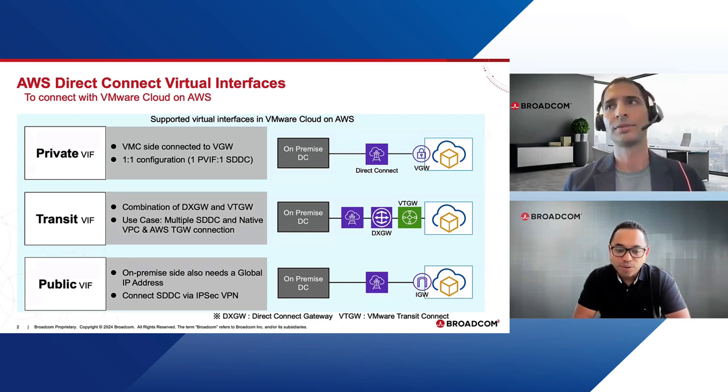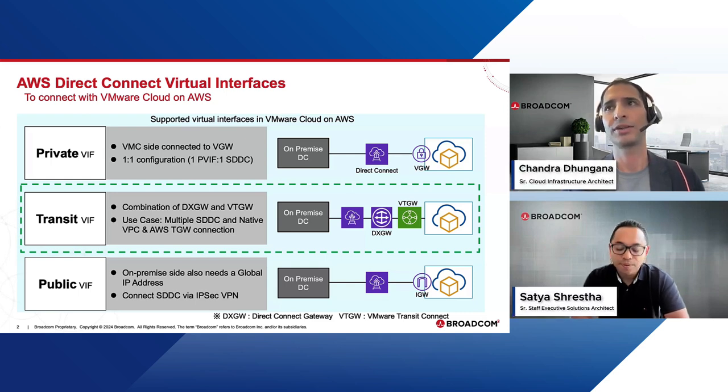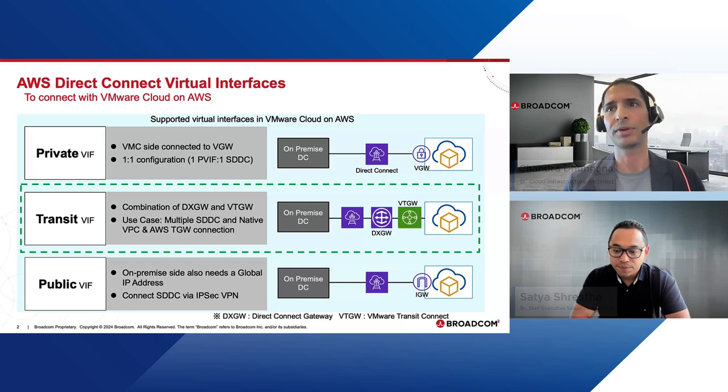Right. So in this, what I hear is this is a many-to-many kind of connection where many networks can connect to many networks, and then they can talk to each other, right? Without having the need to connect one-on-one. Is that right? That's correct. So you have multiple VPCs, and you have multiple SDDCs, and you need to have communication with each other. So you have the proper peering and the routing configurations, and the routing traffic is very efficient. It doesn't go all the way to on-prem, so it can route the traffic cloud to cloud. Got it. So this is the main topic for today. That's right, and this will be the main topic for today.